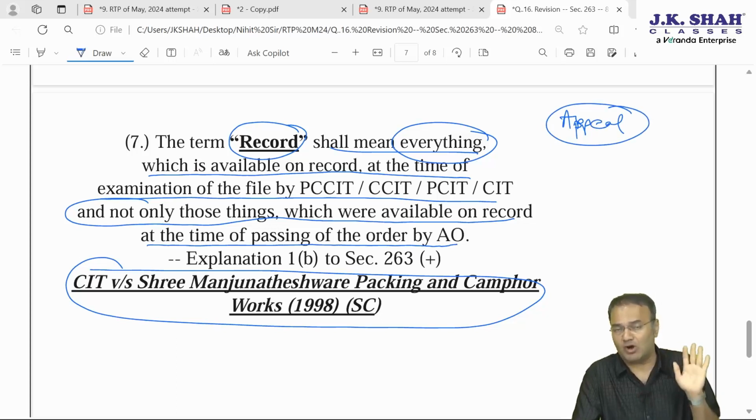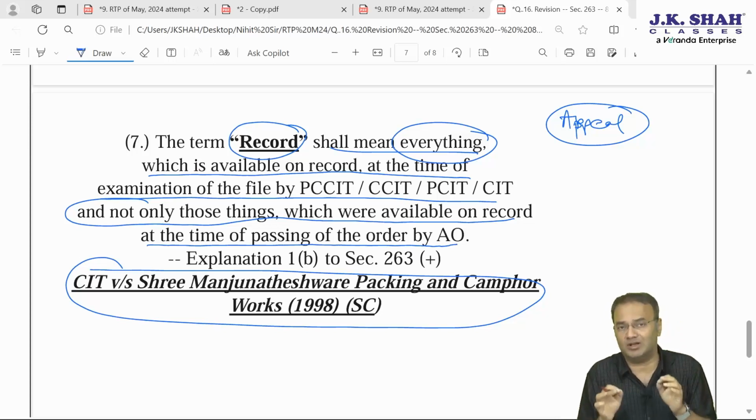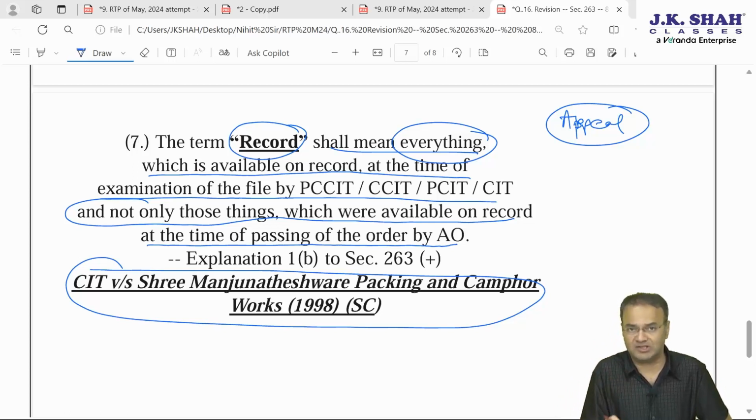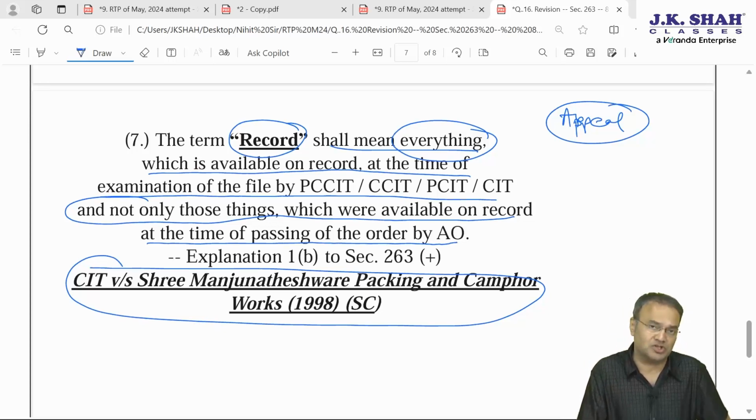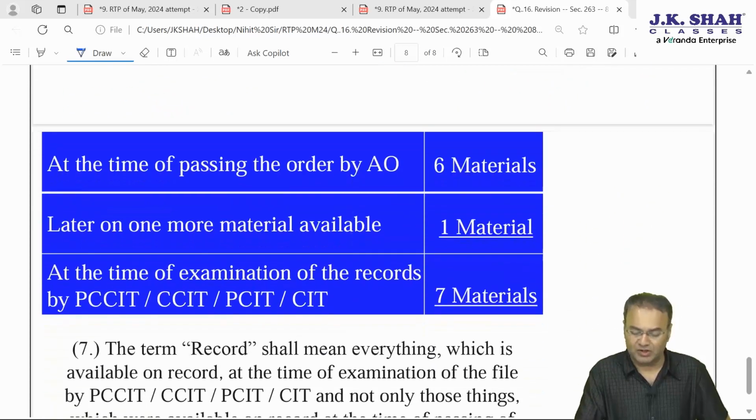Time pass activity is not entertained. Assessee produced one evidence at the time of AO, now produces another evidence which can change the situation. That is not permissible. Extra materials cannot be taken into account, subject to exception. Only in exceptional cases they can be taken into account. Similarly, at CIT or PCIT or CCIT, PCCIT level under section 263, when we are talking about a term record, the position is this way.